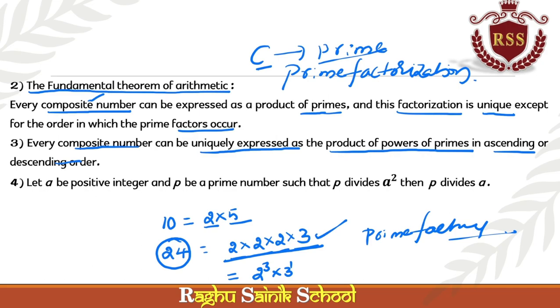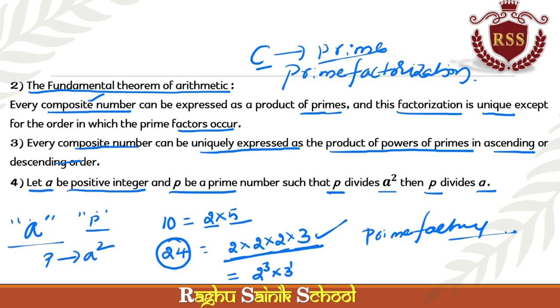Next, very important, you will surely get a question about this principle. Let a be a positive integer and p be a prime number. You must remember, a is an integer, p is a prime number, such that if p divides a square, then p divides a. If p divides a square, p must divide a also.